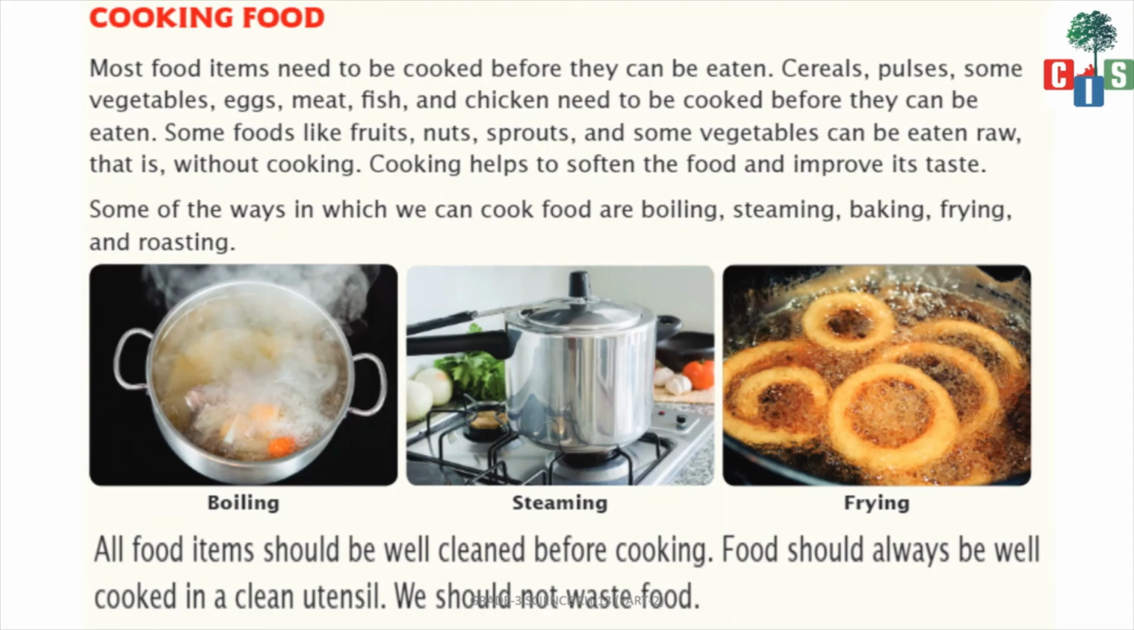Now children, we are going to study about cooking food. Most of the food items need to be cooked before they are eaten, like pulses, cereals, vegetables, meat, fish, egg, chicken. But some food items like fruits, nuts, sprouts and some vegetables can be eaten raw. Why do we cook food? We cook food because it helps to soften the food and also improves the taste of the food.